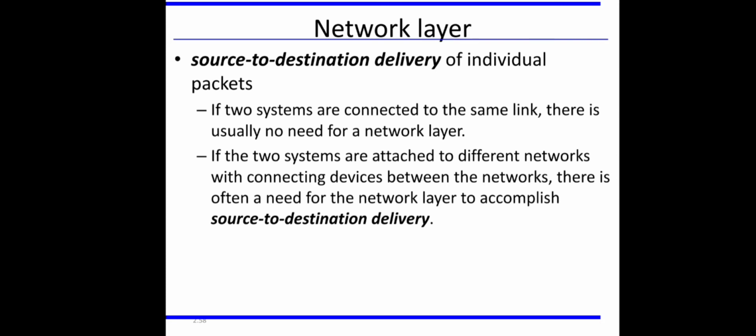And if the two systems are attached to two different networks with connecting devices between the networks, then there is often a need for a network layer to accomplish source to destination delivery. Definitely some intelligent decisions should be taken across which network we have to travel, or which is the proper route for this data to reach the corresponding destination efficiently. So many decisions have to be taken to route the data properly. In that case, we have to use the network layer.